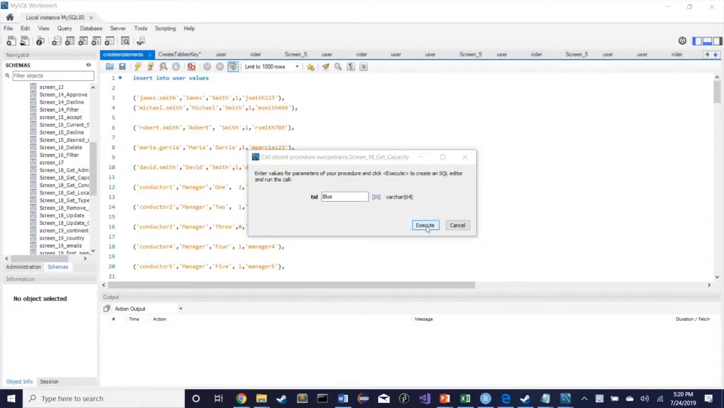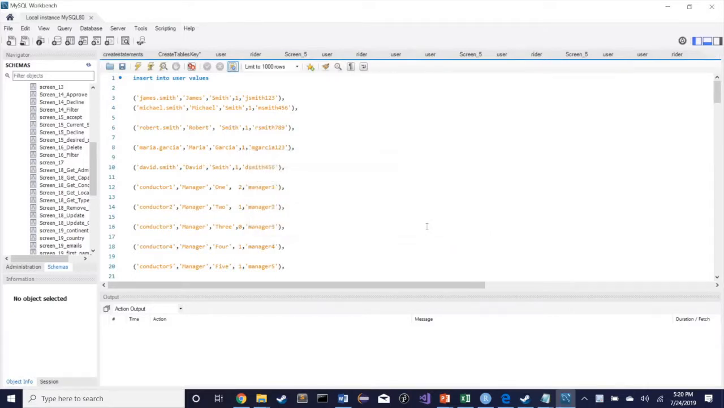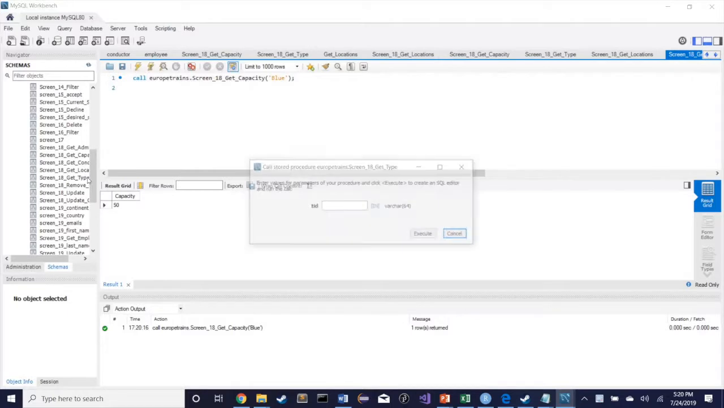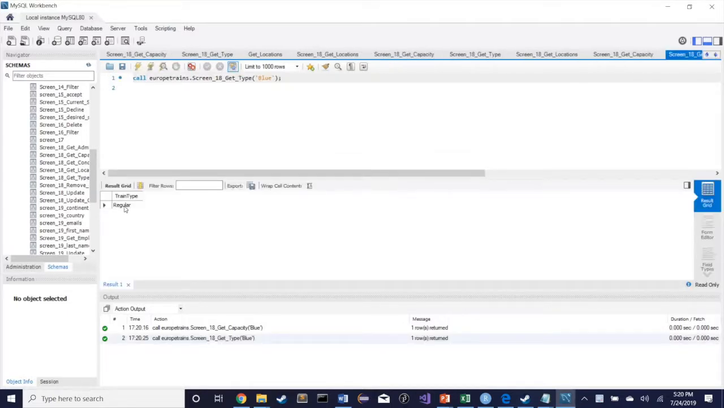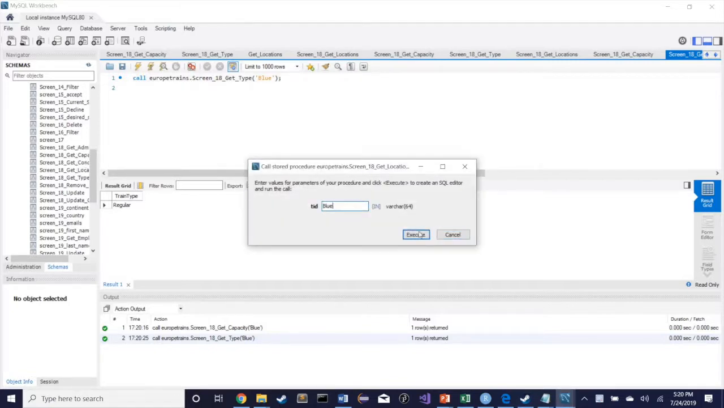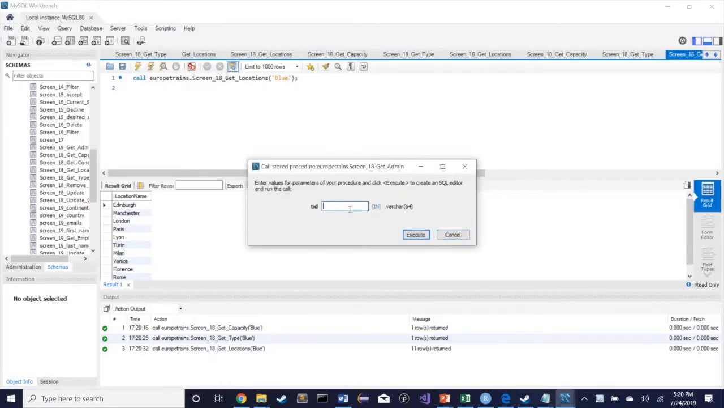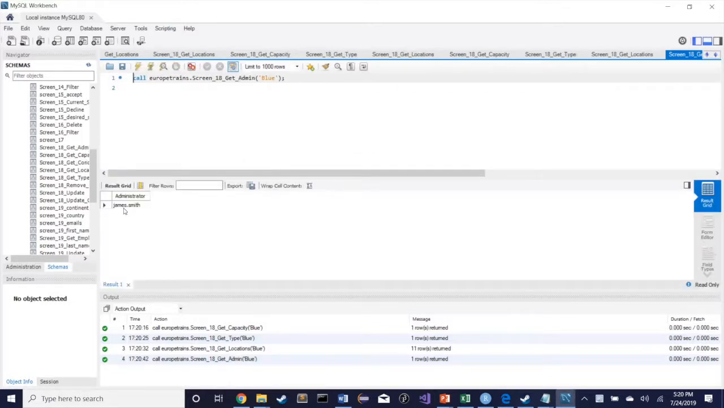Hi, this is Andrew with task 19. We're on screen 18 looking at the blue train. You can see its capacity is 50. Let's look at the type. It is regular. If we look at the locations it visits, we see that it visits several cities. You can see the admin that created this train was James Smith.